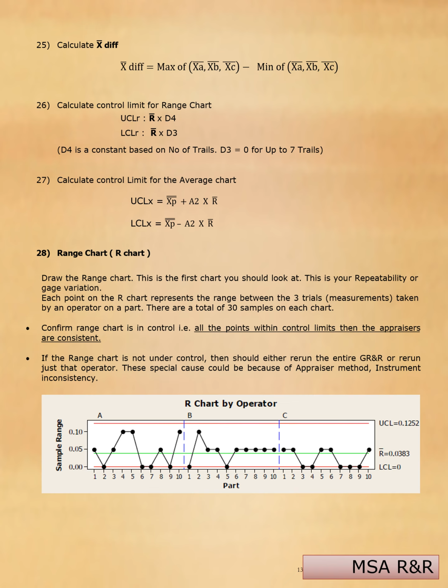This shows repeatability, or gauge variation. Each point in the range chart represents the range between three trials taken by an operator on a part, so there are a total of 30 points. Please confirm the range chart is in control, that is, all the points are within control limits, then the operations are consistent. If the range chart is not in control, then either rerun the entire gauge study or rerun just that operator. These special causes could be because of appraiser method or instrument inconsistency.